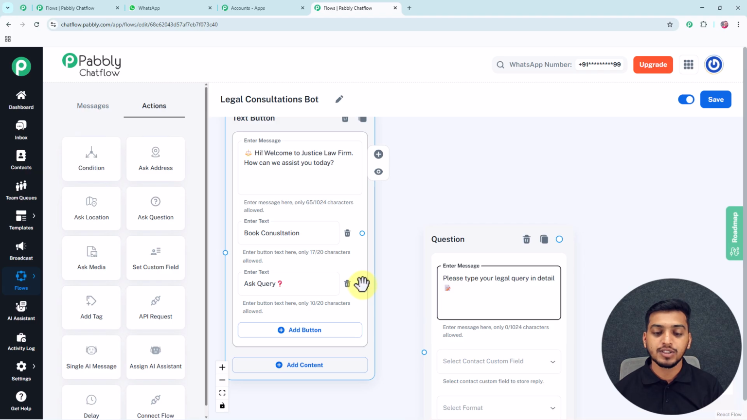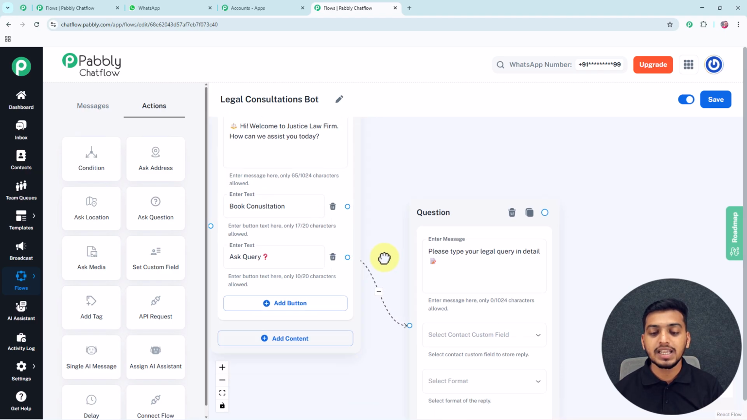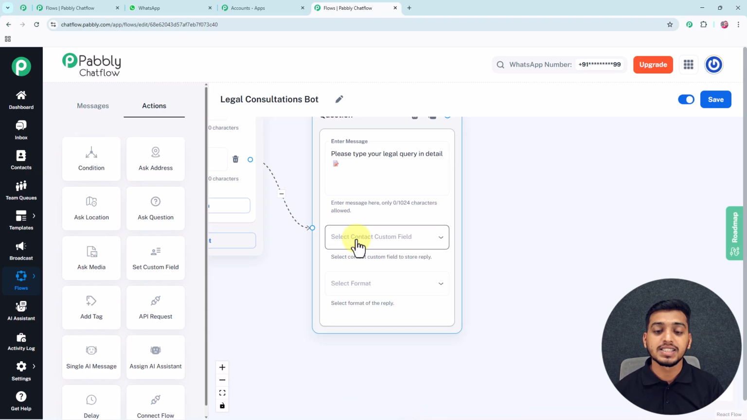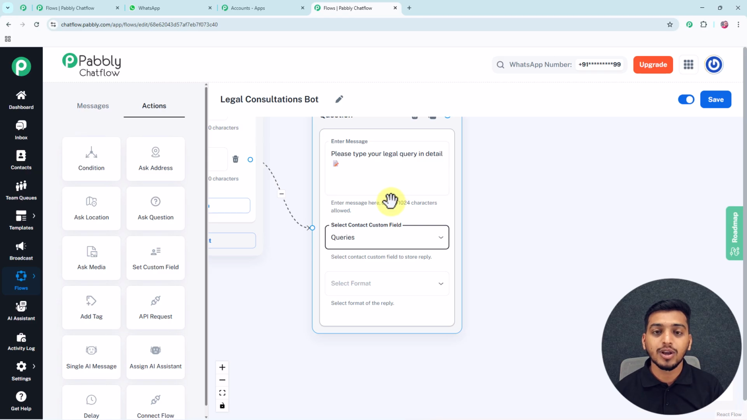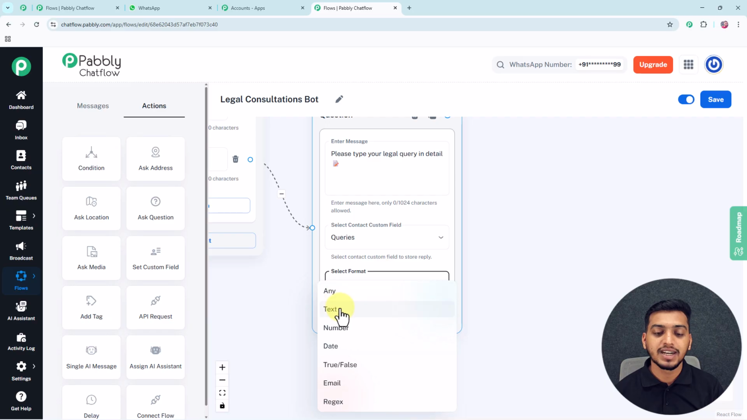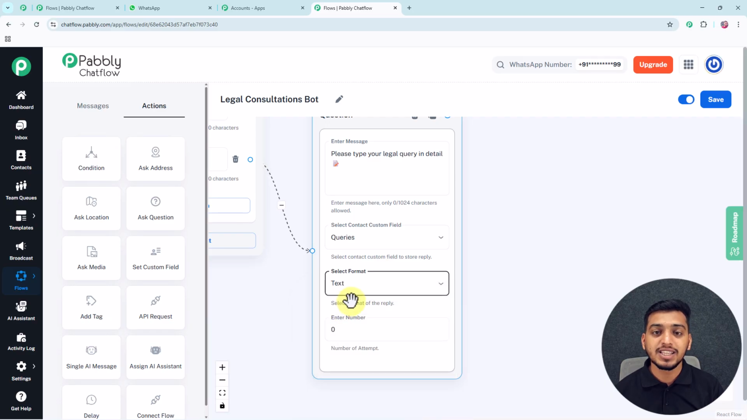And then first of all, I will connect both of these circles, and after that you can see from this select contact custom field, I will select this particular contact custom field, queries, that I have created to store the queries given by my customer. And then for this select format, I will select the format as text, as in this particular format I want my customer to reply to me.